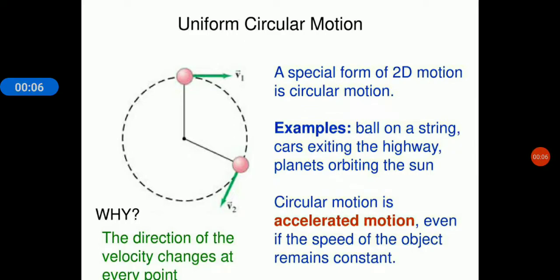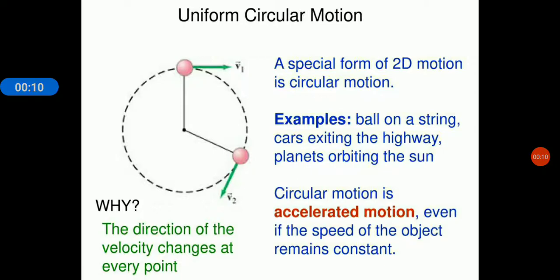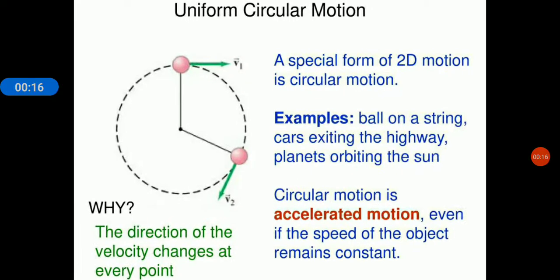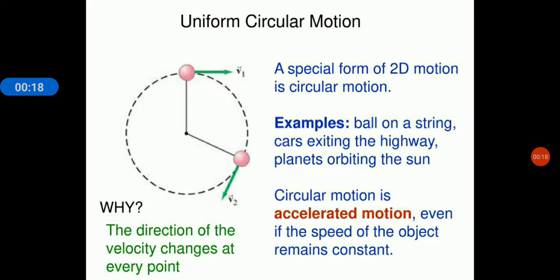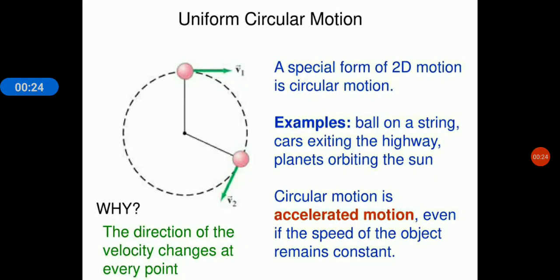So what is uniform circular motion? A special form of 2D motion is circular motion where speed is constant but direction changes. That's why we say that it's an accelerated motion. The question is, why does the direction of velocity change at every point? This we will discuss after this. Circular motion is accelerated motion even if the speed of the object remains constant. Speed is constant. How come we say that it is accelerated? It is an accelerated motion. Let's see.